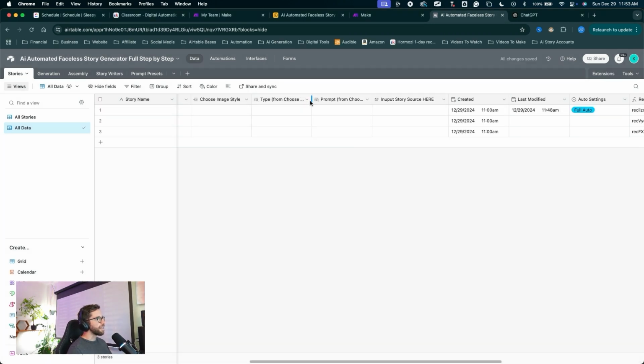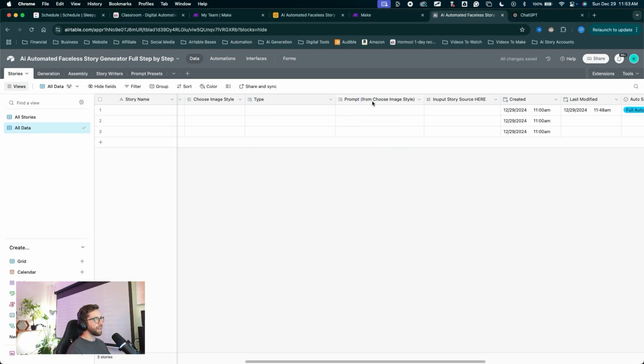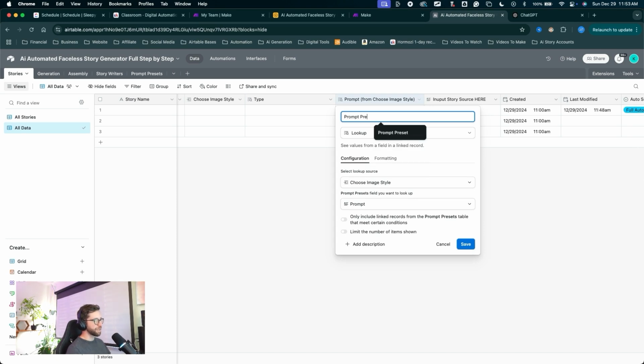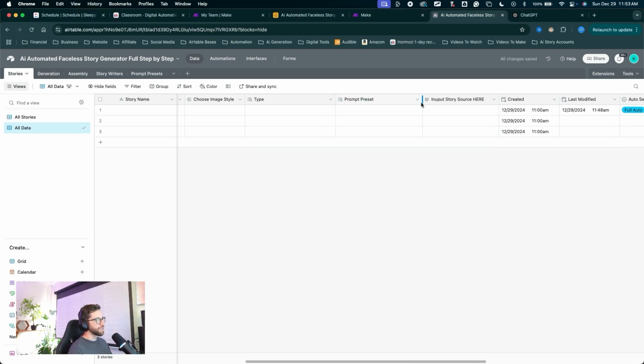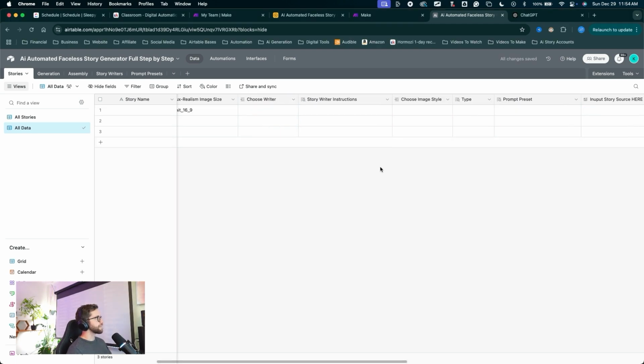Okay, now we can rename these 2 fields to something simplified. Let's double click on this field name, delete this out and just name it type, click save. We'll double click on this field name, delete this out and name it prompt preset, click save. Now we'll actually have our written prompt pop up here and the style label pop up here in the type. Great, excellent job connecting up these records.